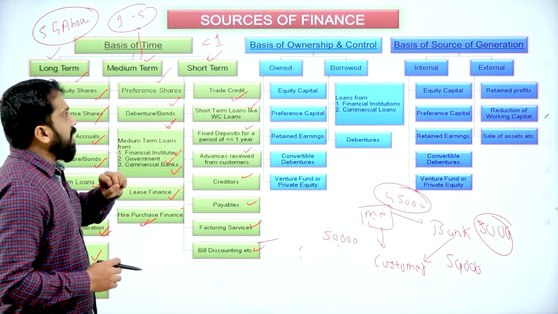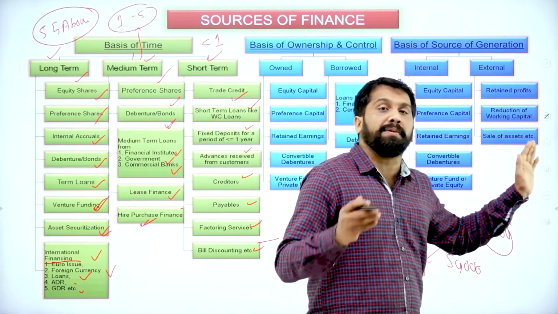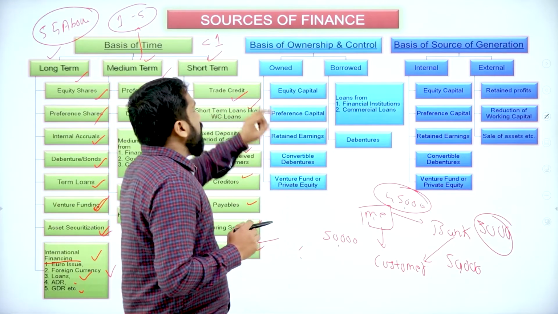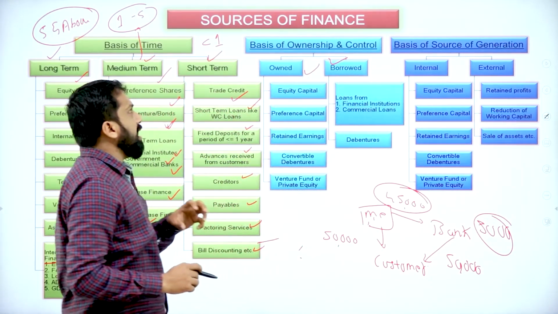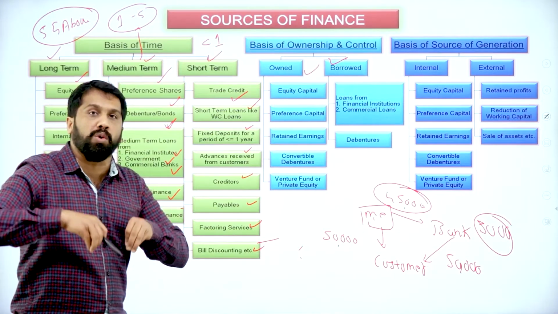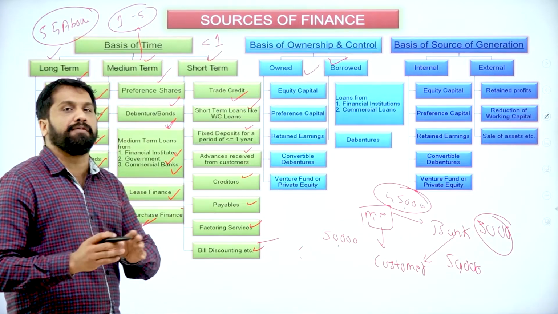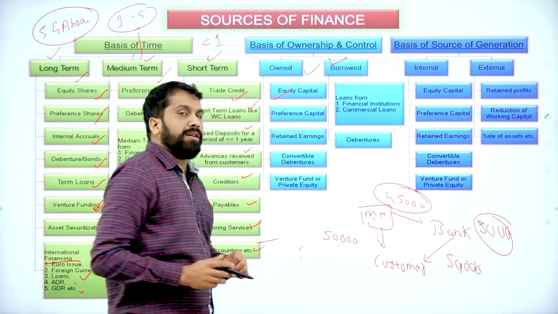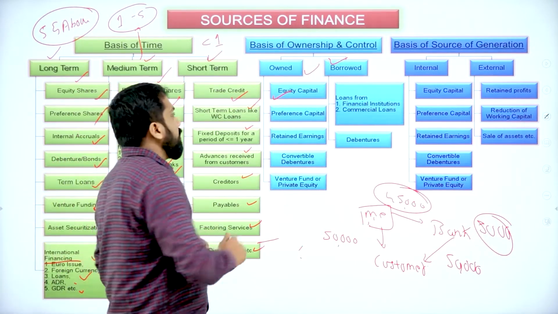Now, the next part will be the same. The sources of finance we classify on the basis of what? Like owned and borrowed. First one is the same: sources of capital, your own money, or you will borrow from outsiders. What kind of transaction you want to do in this? Equity capital, you will borrow from outsiders, but it will become your own.